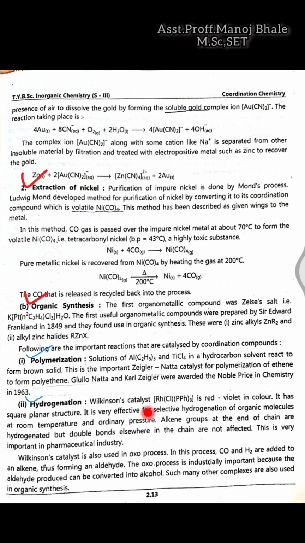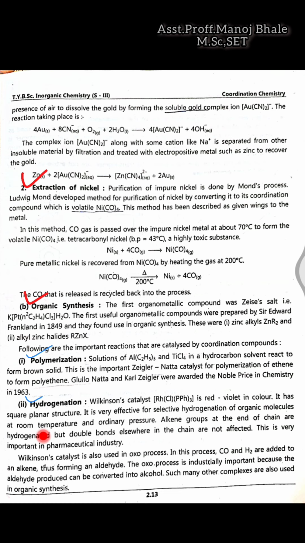Wilkinson catalyst is a very famous catalyst in the industrial area, and it is regularly used in the industrial area. Wilkinson catalyst, that is RhCl(PPh3)3, which is having one chlorine ligand and PPh3. These are the three ligands. So this is a Wilkinson catalyst, which is red violet in color and which is having a square planar structure. I think all of you know square planar structure.